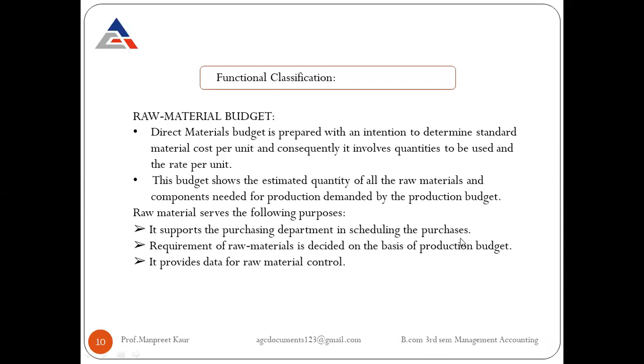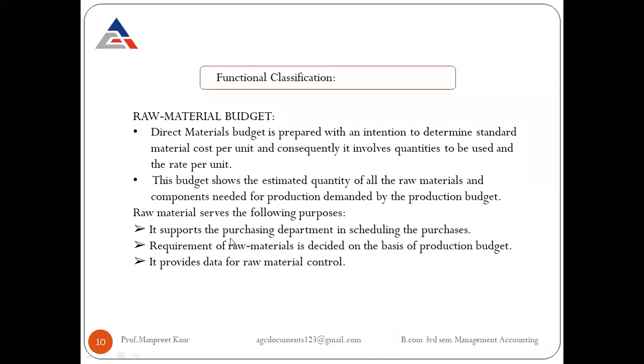So the basic purpose of maintaining the raw material budget is that it helps the purchasing department in scheduling the various types of purchases, how much quantity of the particular goods is purchased, and after deciding the quantity, what the per unit cost of that particular product is. So it helps the purchasing department in scheduling the purchases that they make within the organization.